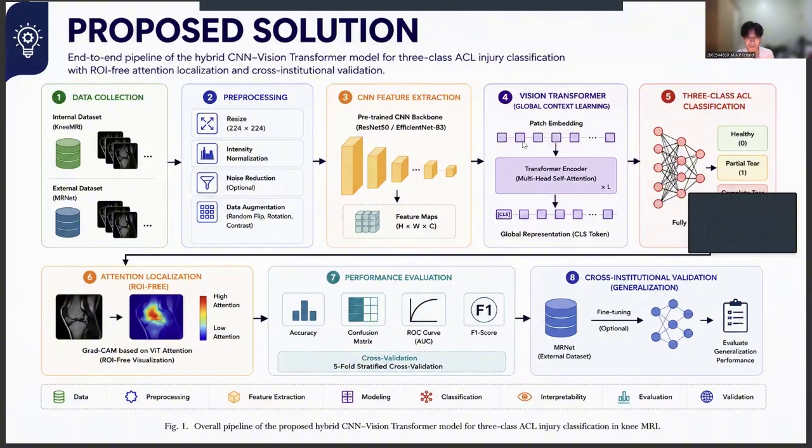Our proposed solution is an end-to-end hybrid pipeline. As shown here, we collect data from internal and external sources, perform intensity normalization, and then move into a two-stage feature extraction process. We use a CNN backbone for local features and a transformer encoder for global context. The result is an interpretable model that provides 3-class classification and automatic attention localization.